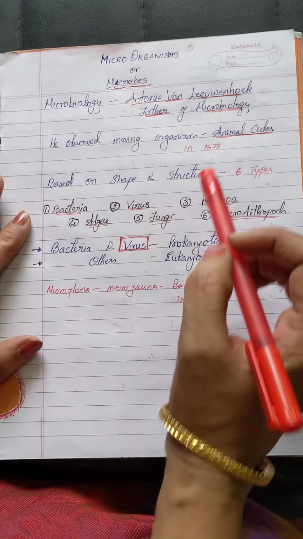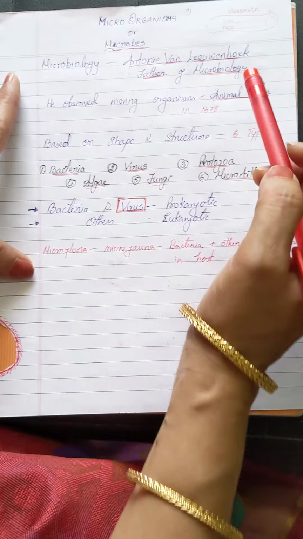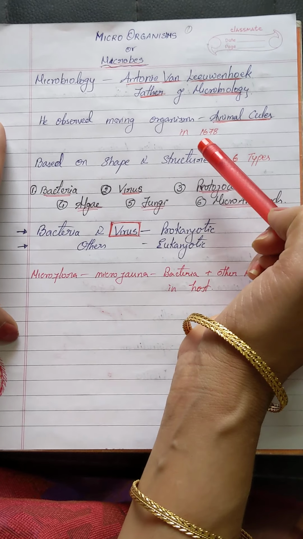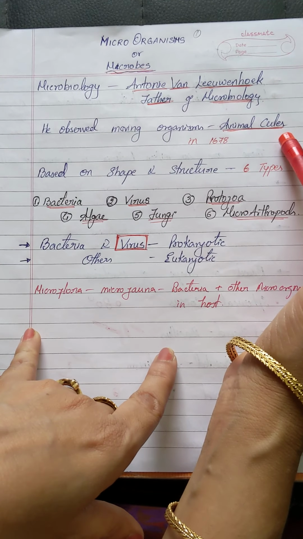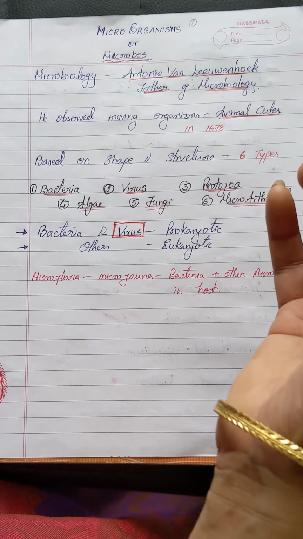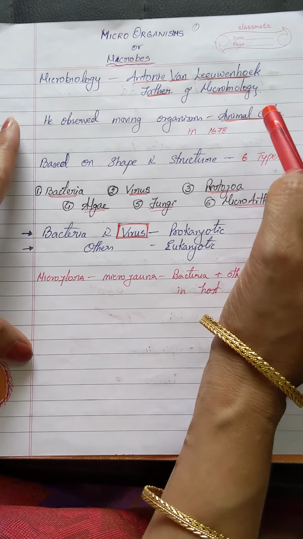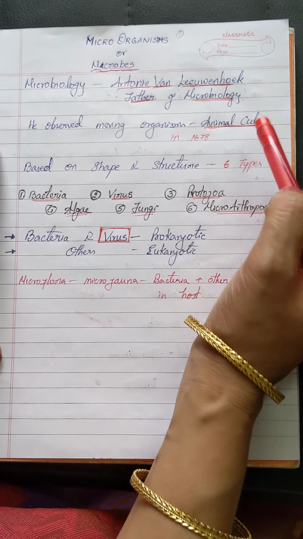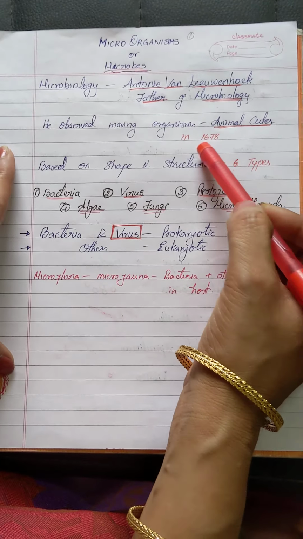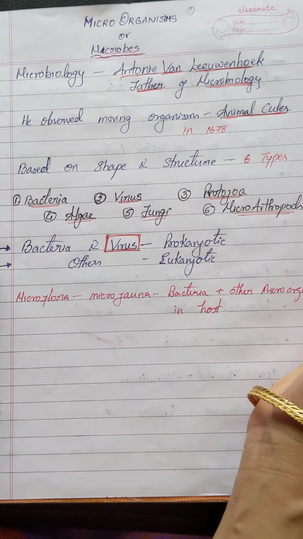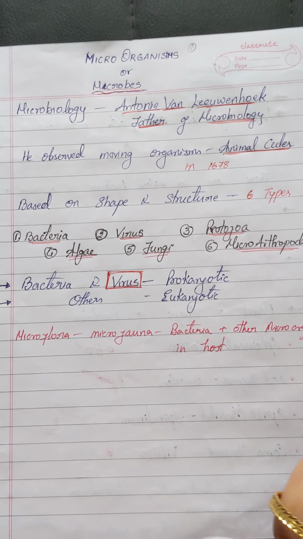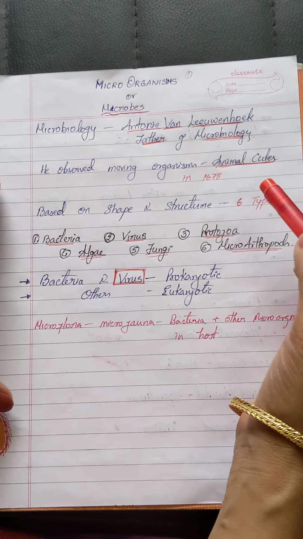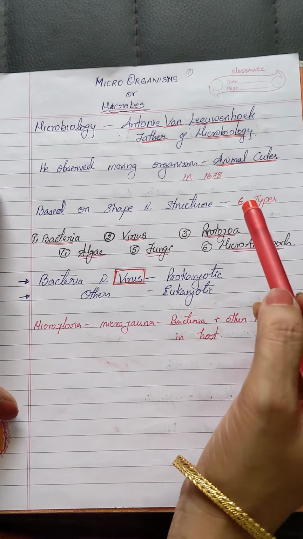Right? Then we'll move on to the name he gave to the organisms when he observed them. He called them animalcules because he didn't know what those organisms were which he observed under his microscope. So he just called them animalcules, and this was done in the year 1678.